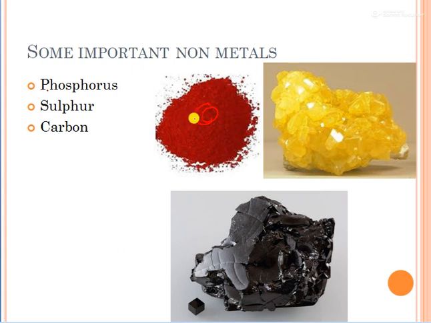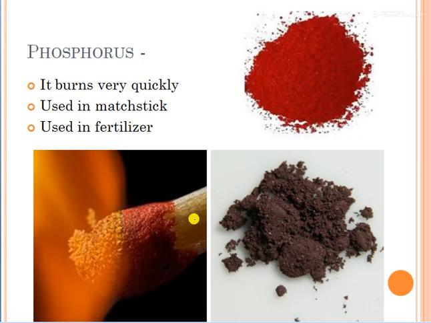That is not directly phosphorus, that is some other thing. This one is sulfur and this third one is carbon. One by one we will see what is phosphorus, what is sulfur, what is carbon, how they look and what the uses are.